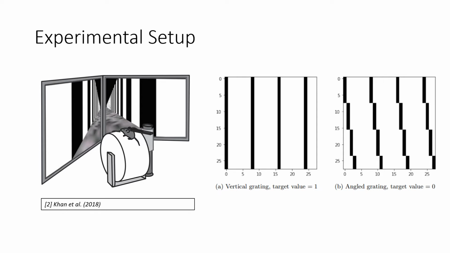The mouse received a reward for licking a spout in front of them when presented with the vertical grating, but no such reward for licking in response to the angled grating, and all mice learn to distinguish between the two stimuli. In my experiment, I presented each of the burst CCN models with either the vertical grating, which had a target value of 1, or the angled grating with a target value of 0.